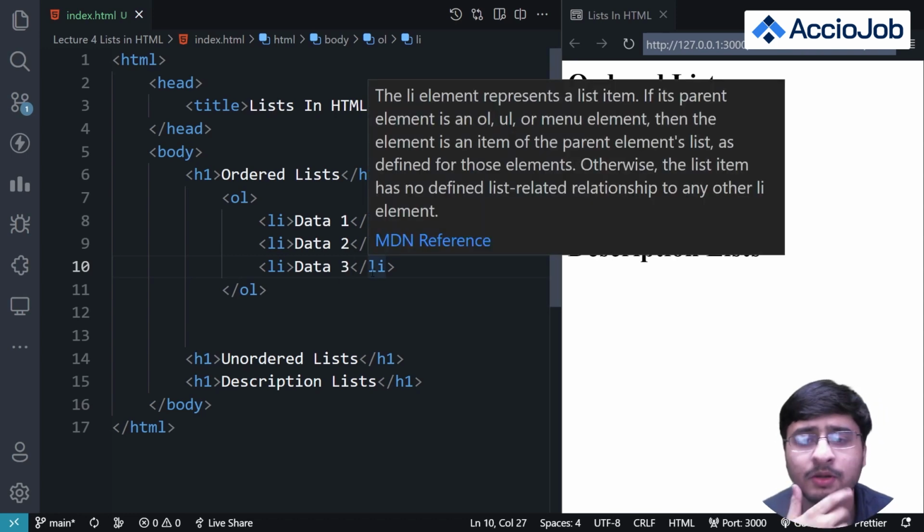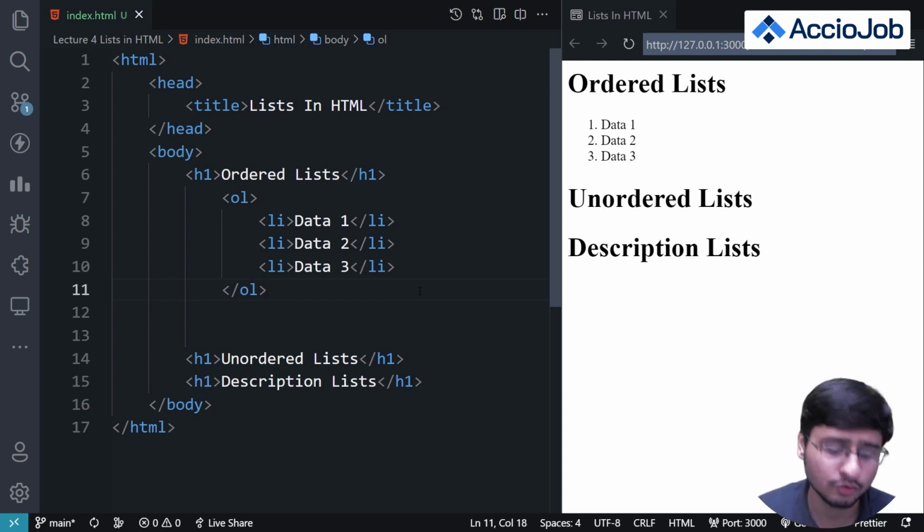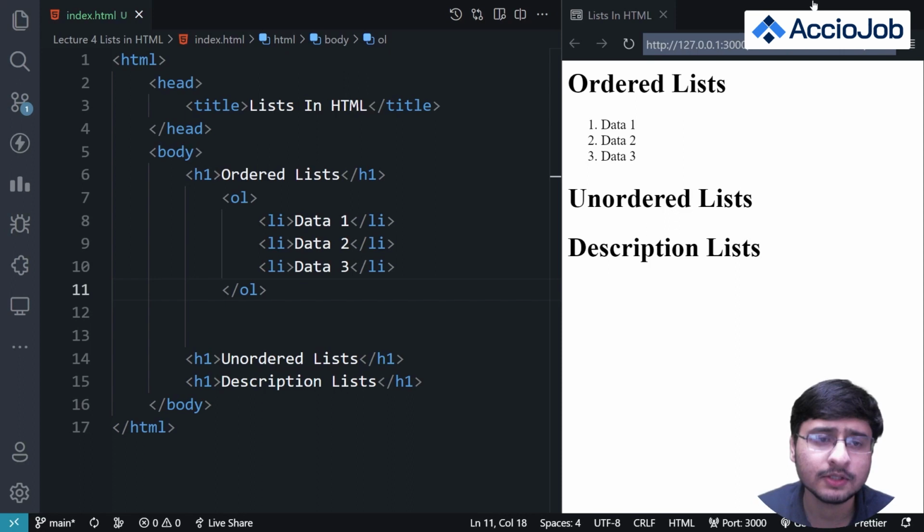Maybe you might be asking me, Rohan, maybe we want this data to be displayed in ABCD format rather than 1, 2, 3 format, right? So what should we do now? You remember we learned attributes in VS Code, right? We can use one of the attributes to modify this 1, 2, 3 and make it ABCD, right?